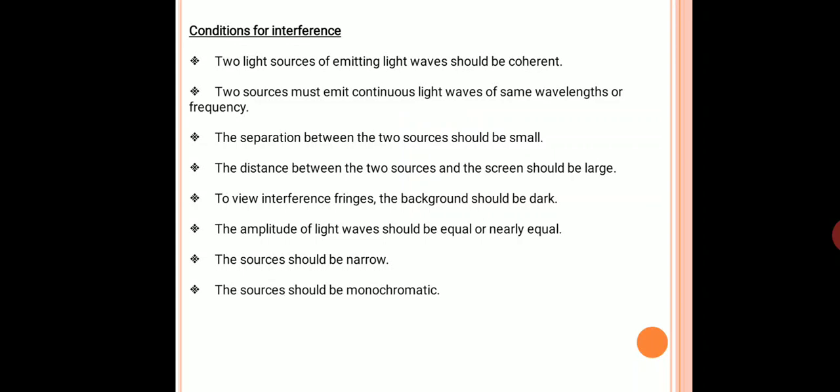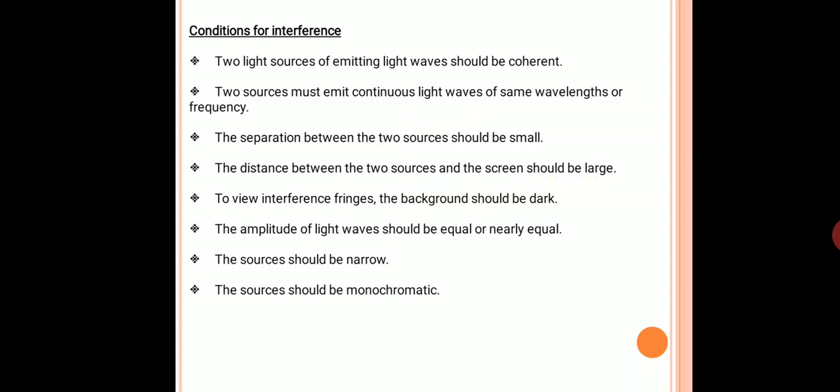I would like to explain these conditions of interference by taking the example of a cinema theatre. In a cinema theatre, the distance between the screen and the source should be sufficiently large, then the image on the screen will be clear. That is, the visibility for audience sitting far away from the screen is better compared with audience sitting near the screen. The distance between the two sources and the screen should be large.